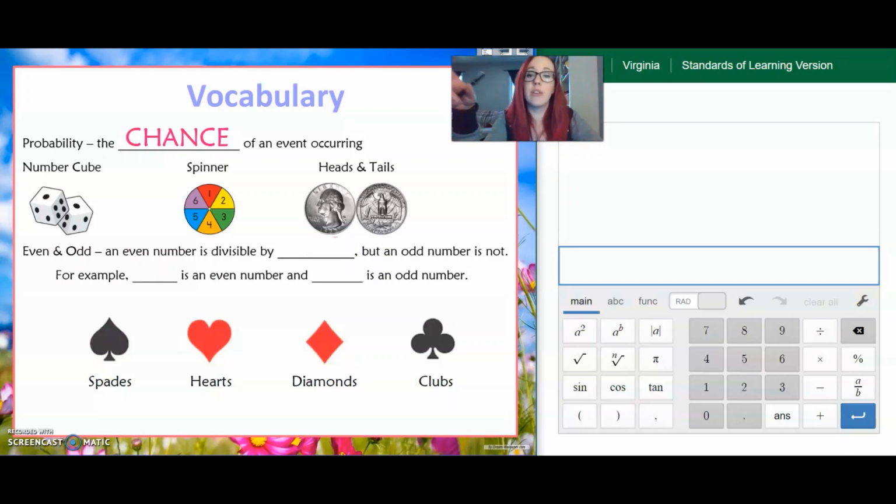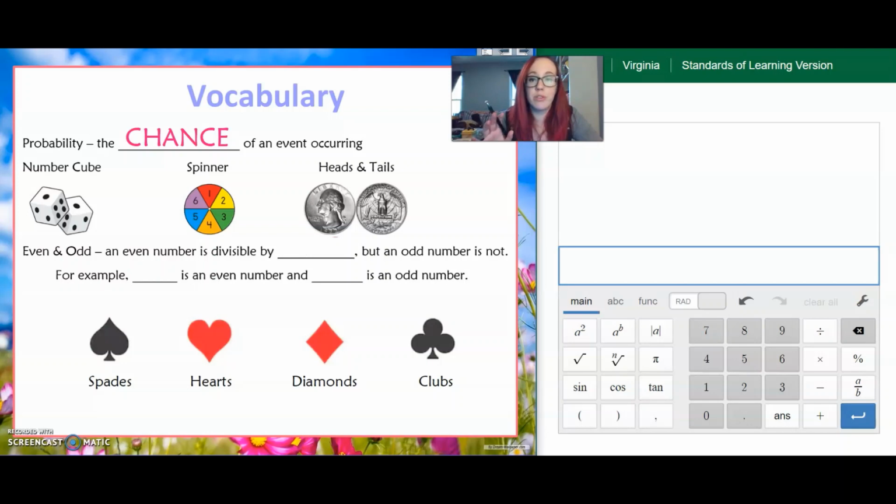And you'll hear a lot of probability questions ask about the chance of getting heads or tails on a coin. If you look down at the bottom, there are a few more pictures because sometimes you will see questions about cards. So spades, hearts, diamonds, clubs, those are just the different kinds of cards. If you need to know any of those things later, this will be available for you to download and you can just look back.